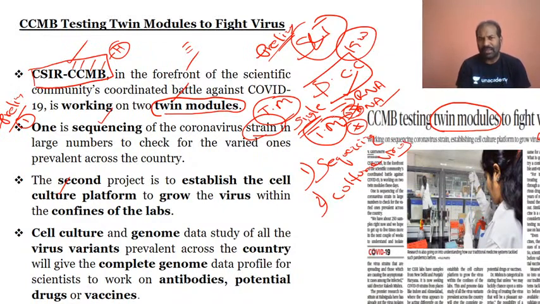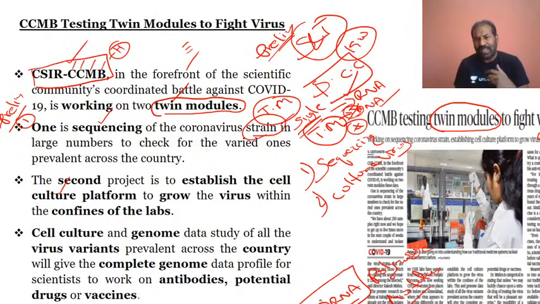It has an RNA, and sequencing takes place in regards to RNA dependent RNA polymerase. The sequencing takes place in SARS-CoV-2 RNA dependent RNA polymerase. So the mutation takes place, it is changing, and the strain is a single strain in the SARS-CoV-2. So that is what CSIR CCMB is going ahead with, the sequencing of the strain. Why are they going ahead with the sequencing? To check the varied ones prevalent across the country.